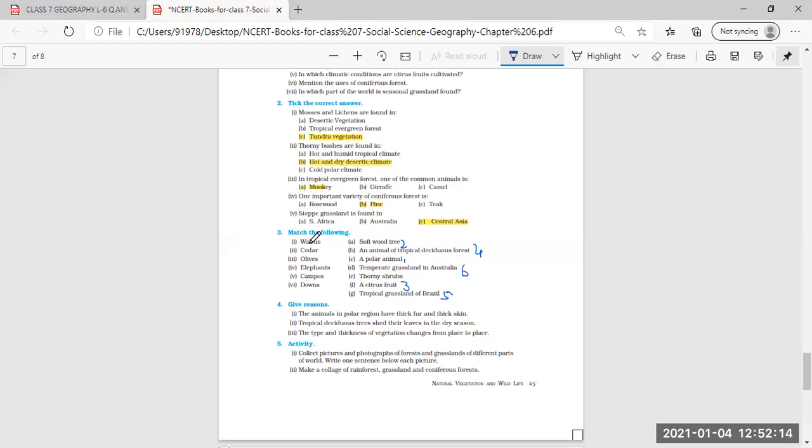So first option, again I am repeating, walrus. Walrus is a polar animal. Number one. Second, cedar. Cedar is a softwood tree. Then olives. Olives is a citrus fruit. Then elephants. Elephants, an animal of tropical deciduous forest. Fifth, Campos. Campos is tropical grassland of Brazil. And sixth, Downs is temperate grassland in Australia. I think I'm clear now.